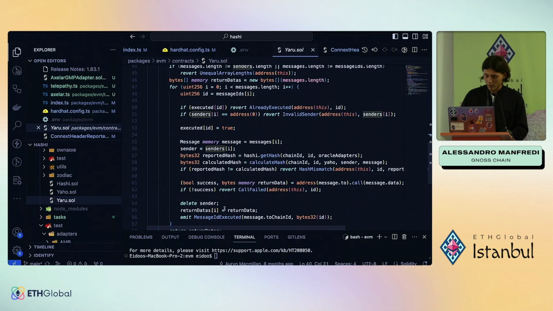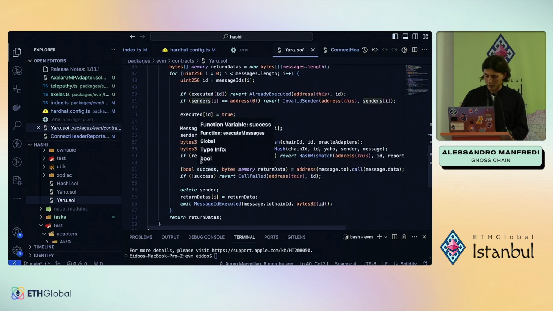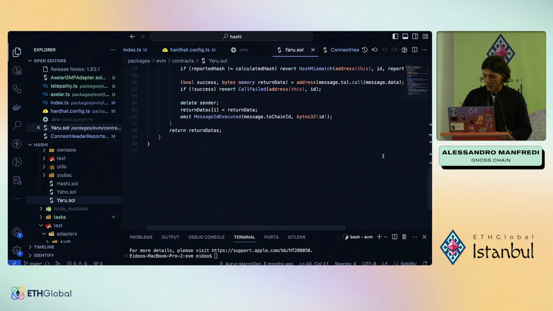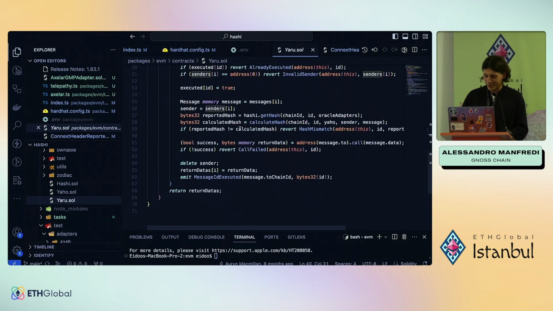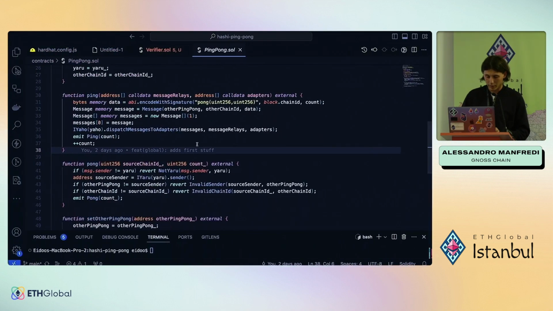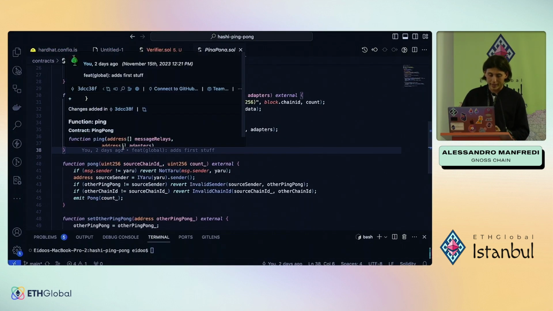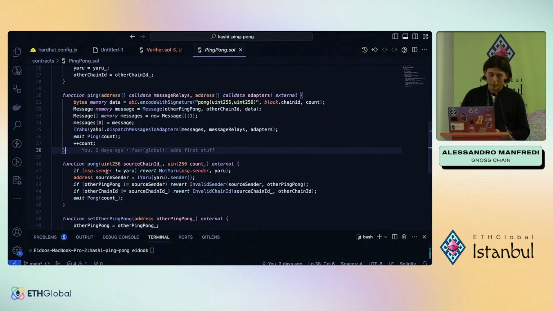It will compare the hashes here. If the hashes are equal, the target contract will be called. In this case, the function that will be called will be the pong one.